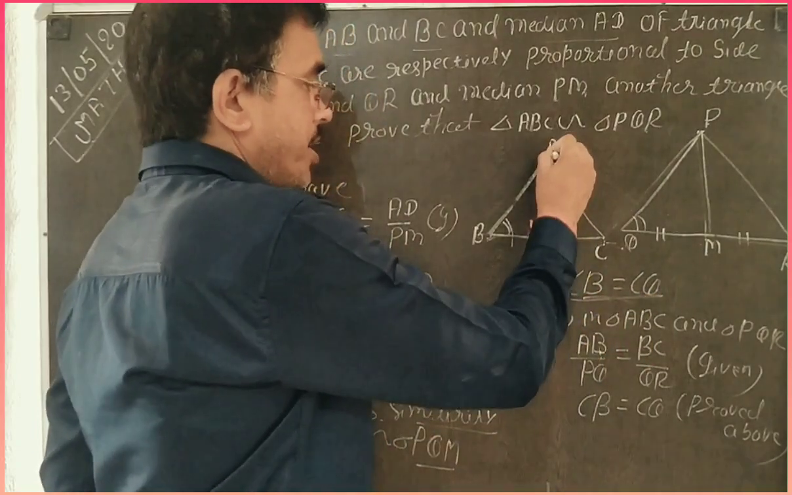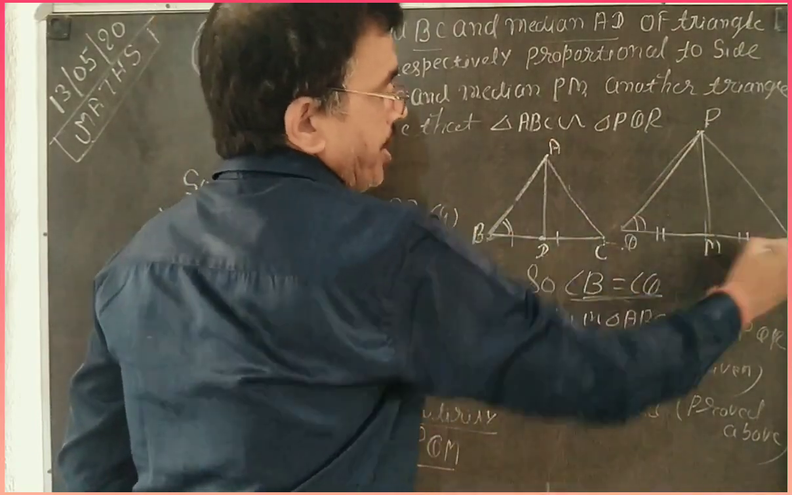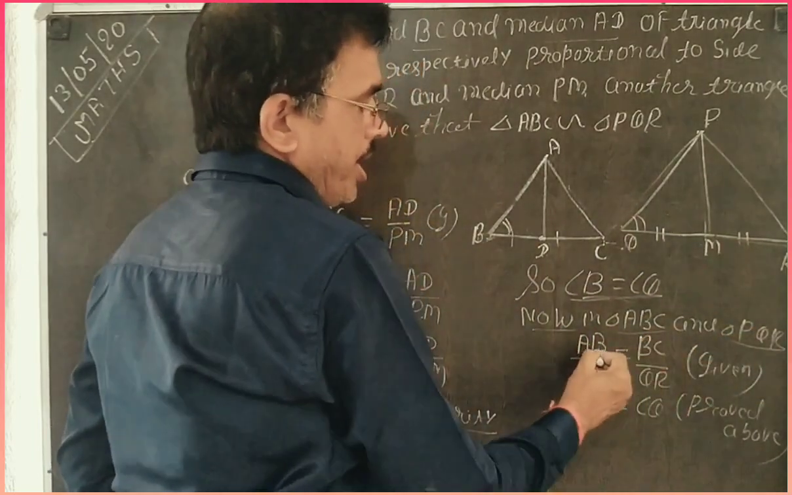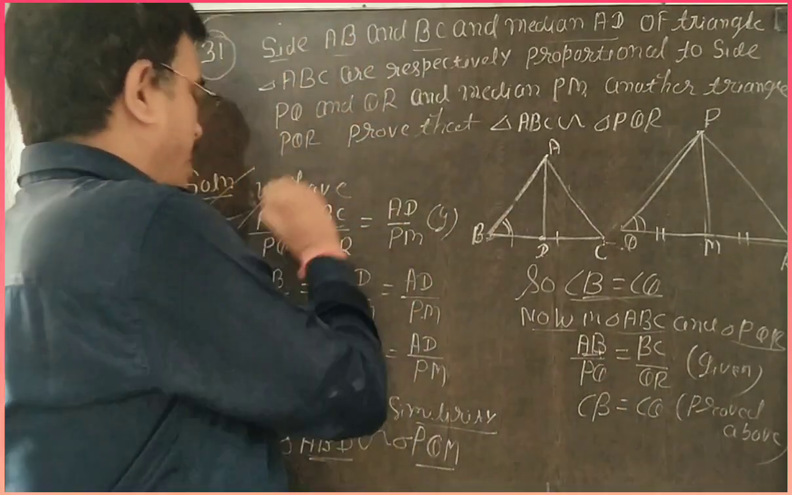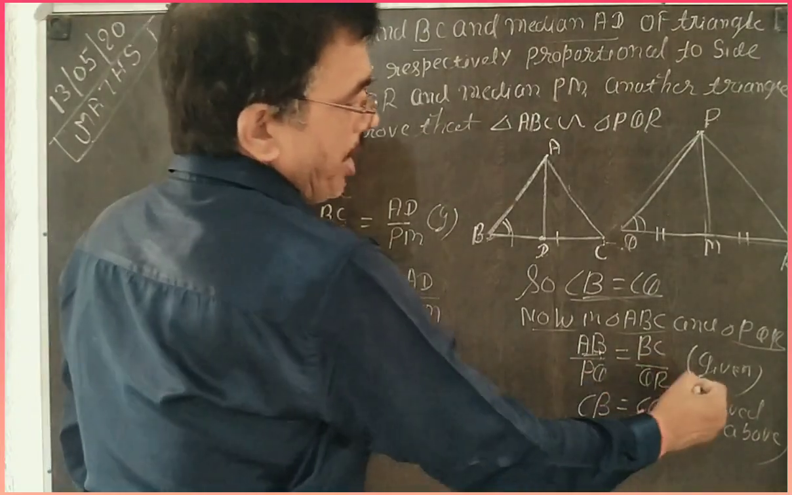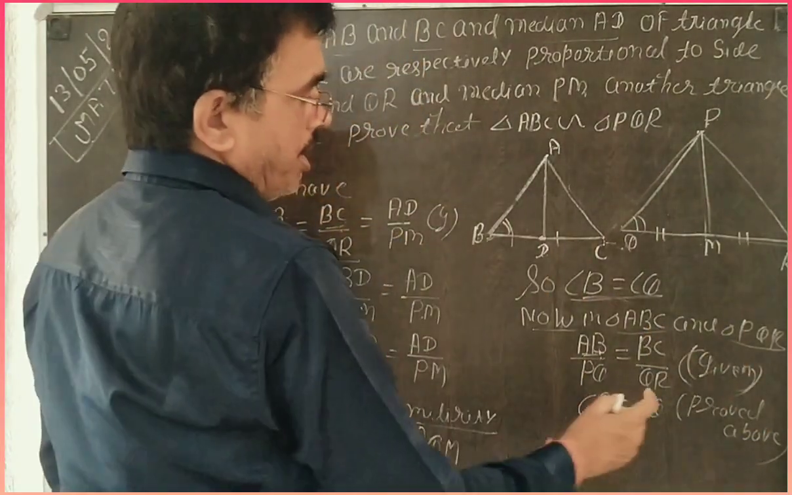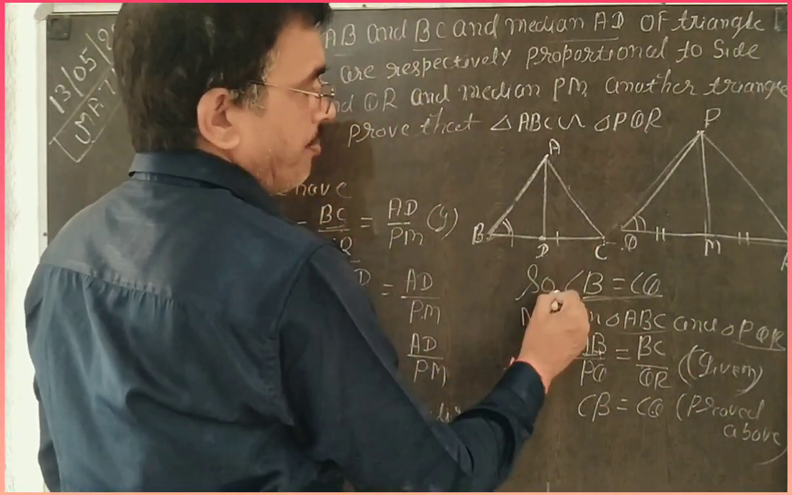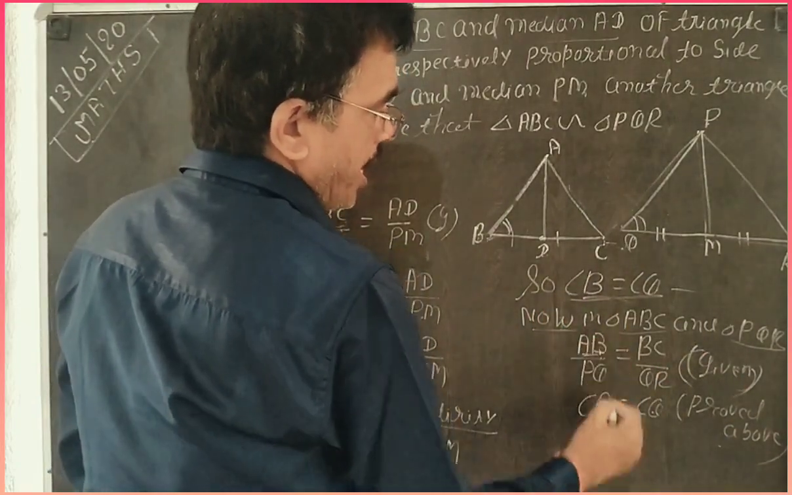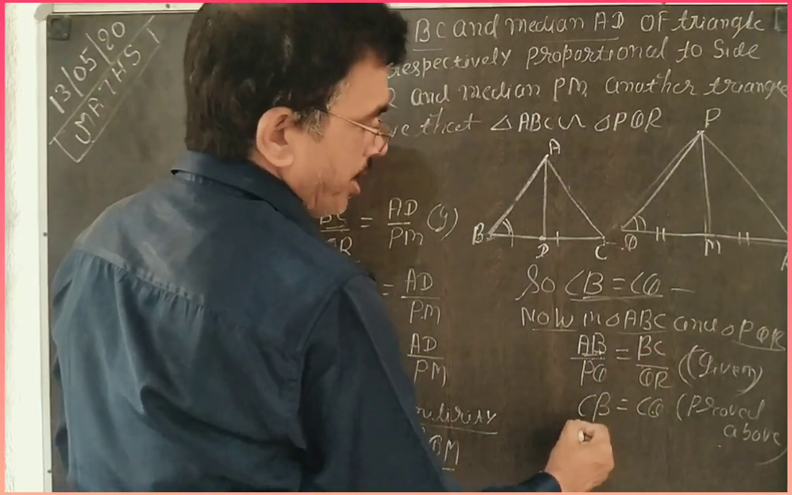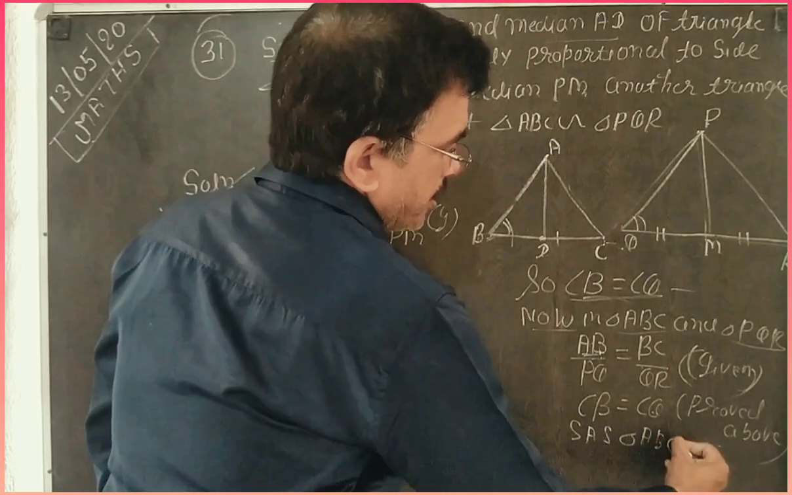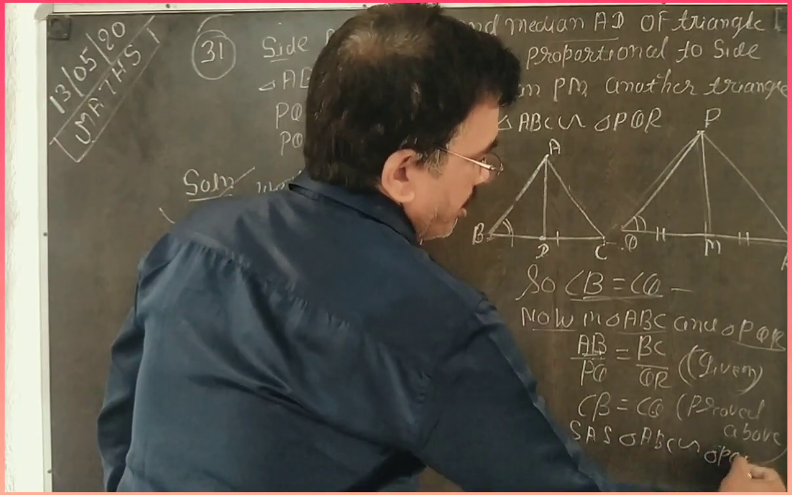Now we take triangle ABC and triangle PQR. I write here, in triangle ABC and triangle PQR, AB by PQ is already given here, and BC by QR is given in your question. And B is equal to Q, proved above. So by SAS, two sides and one angle, triangle ABC is similar to triangle PQR. That is your solution.